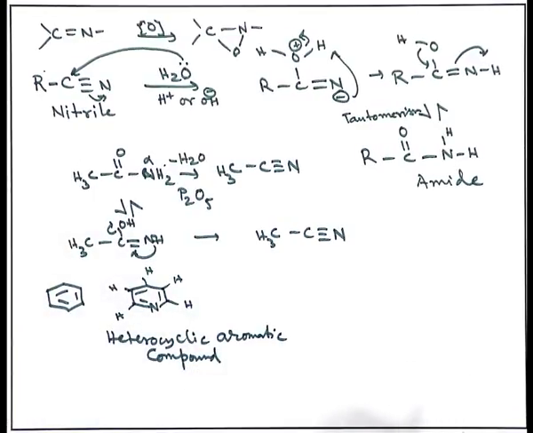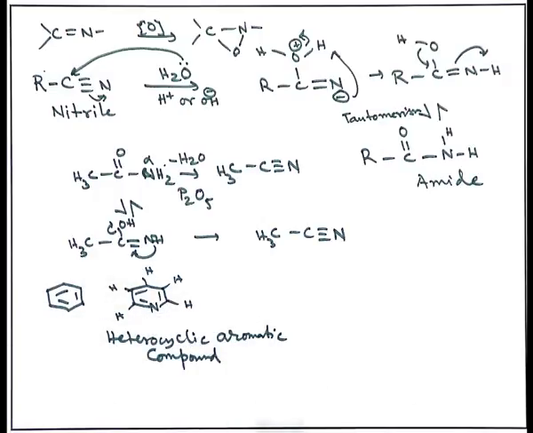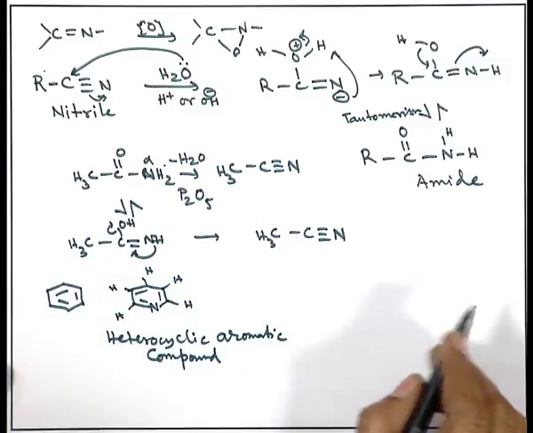Heterocyclic aromatic compound. Why heterocyclic? Because a heteroatom is present. Why cyclic? Because if I start from one end, I end up at the same atom, and it is aromatic because it is just like the benzene ring, but one of the carbons is replaced by nitrogen. So, it follows Huckel's rule, that is, a planar conjugated cyclic compound having 4n plus 2 pi electrons. So, all those rules are being followed. So, this is a heterocyclic aromatic compound.